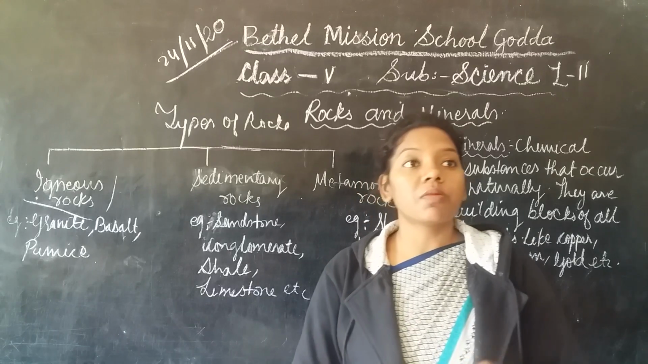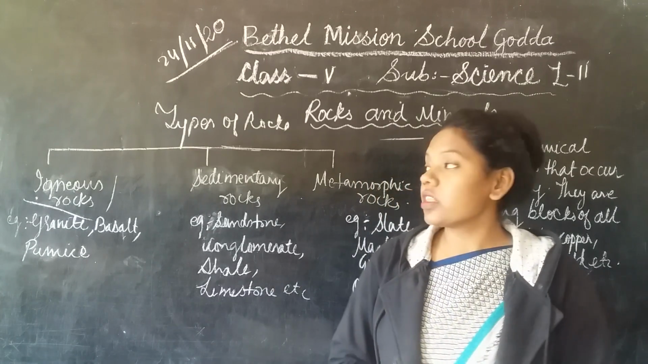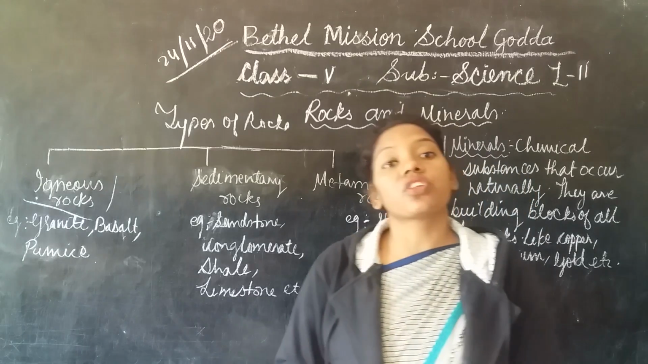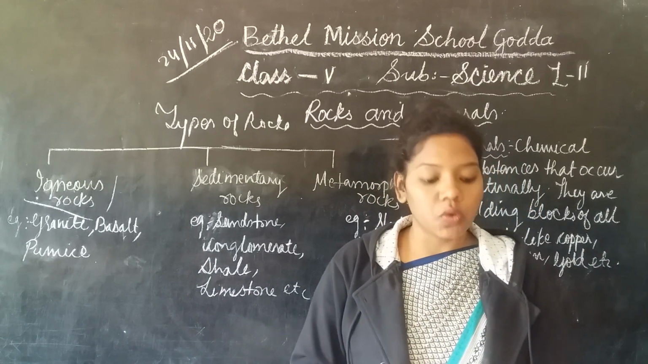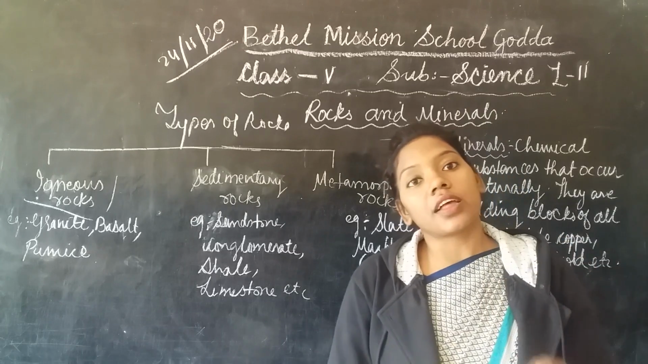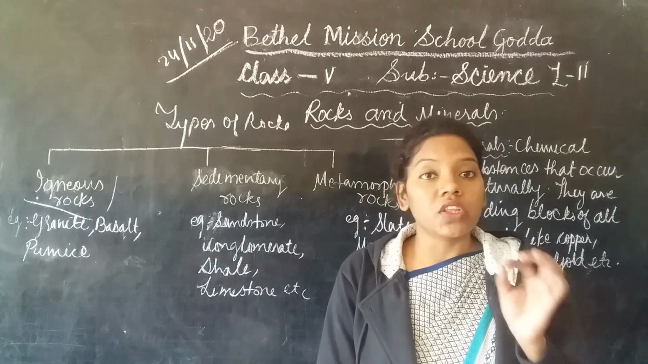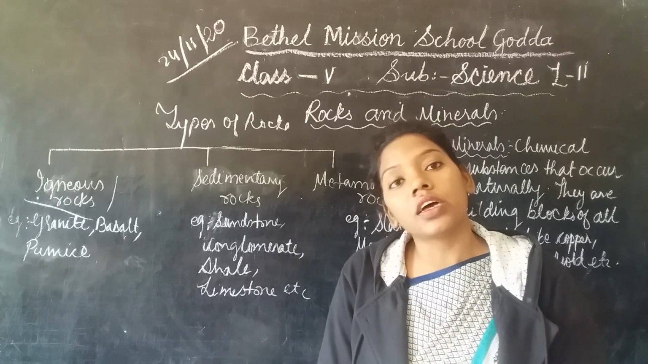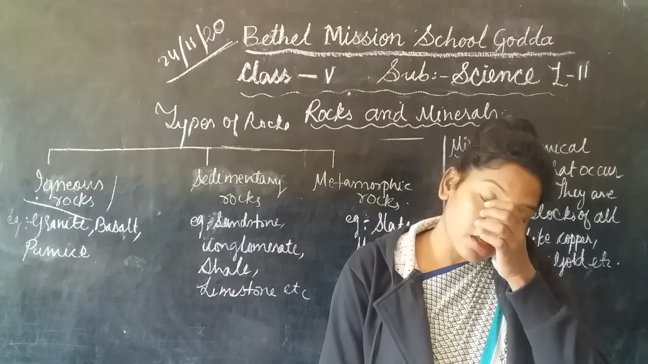It is also called the earth crust. That means we can say the earth's surface is made up of different kinds of rocks and it is full of rocks. And all these rocks are made up of different kinds of minerals. That is why minerals are also called the building blocks of rocks.